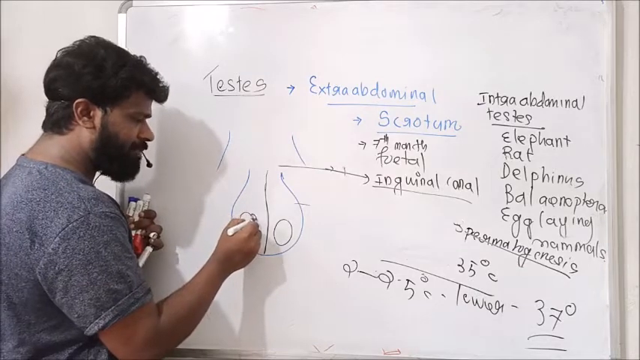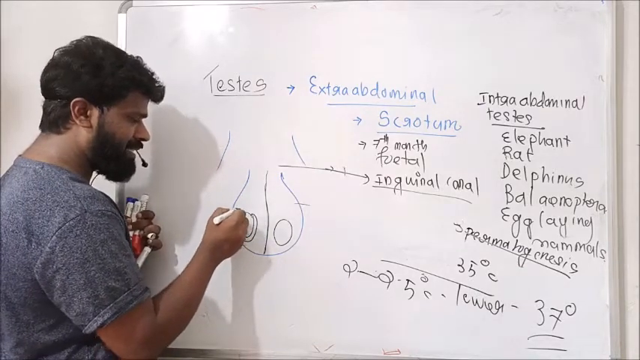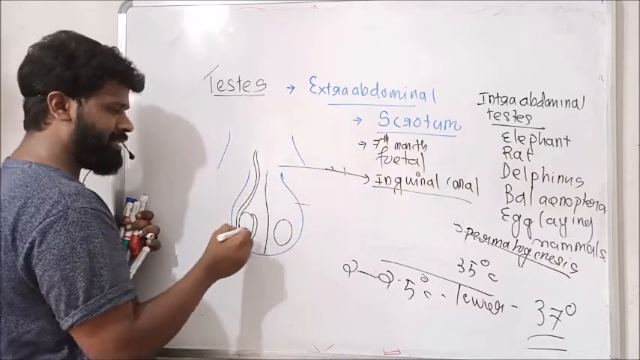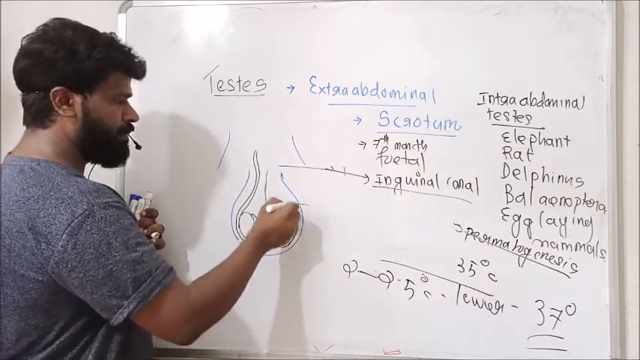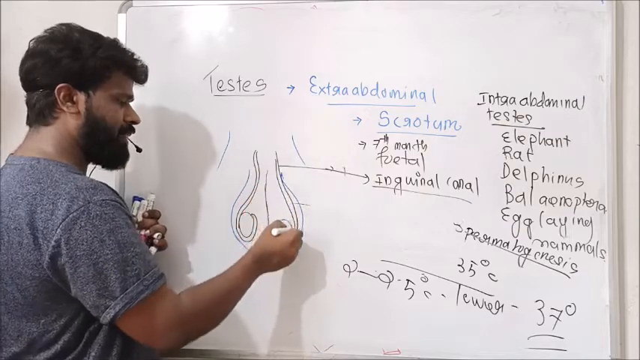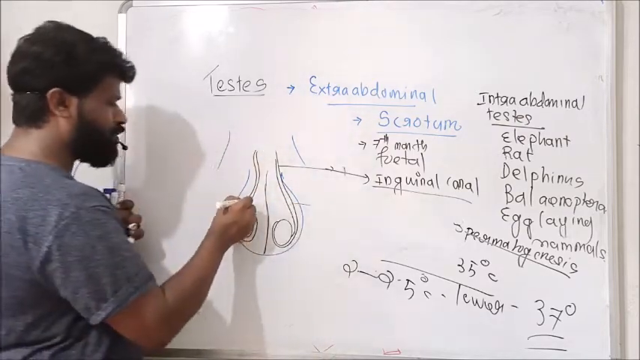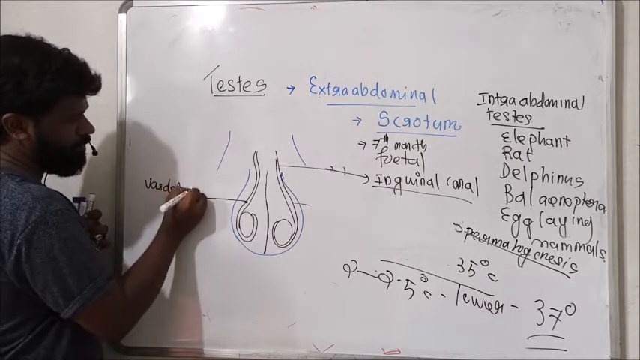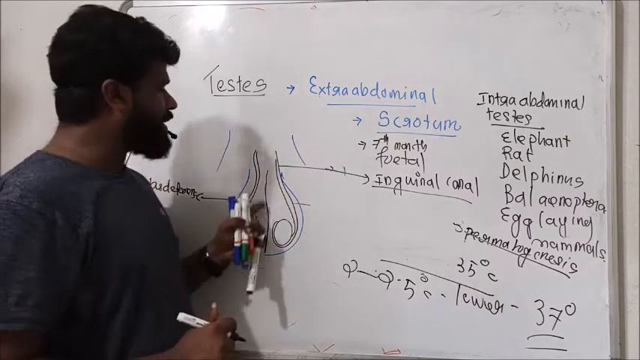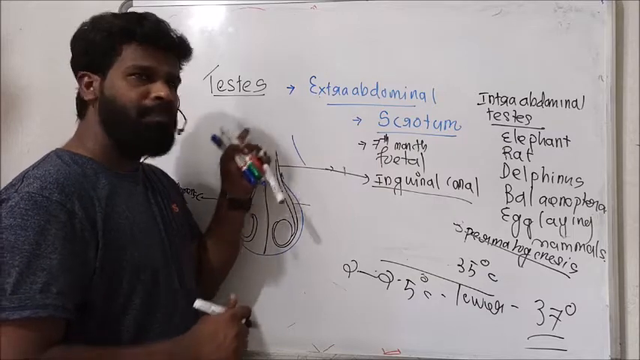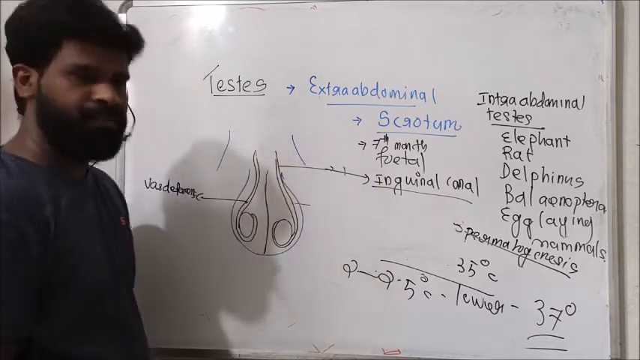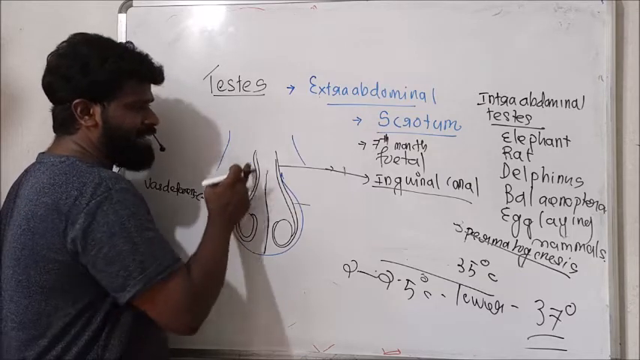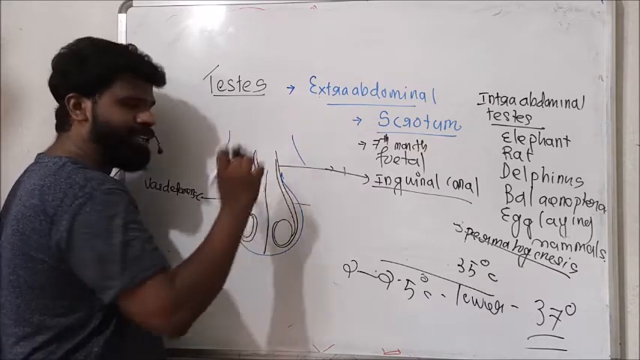One of the ducts from the testis, we will discuss later about this duct. This is a duct from the testis. See, this duct is called the vas deferens. This vas deferens from the testis ascends into the abdominal cavity through the inguinal canal.